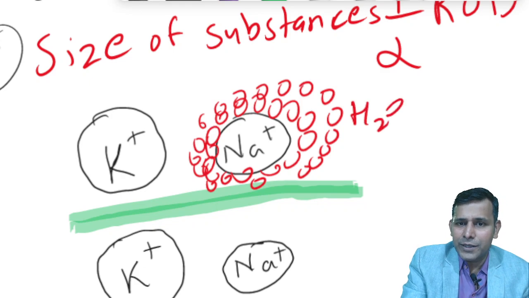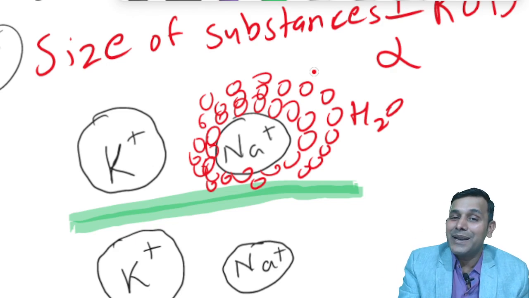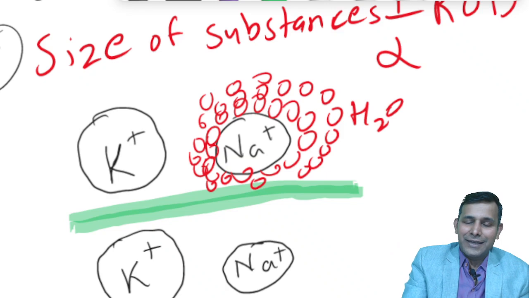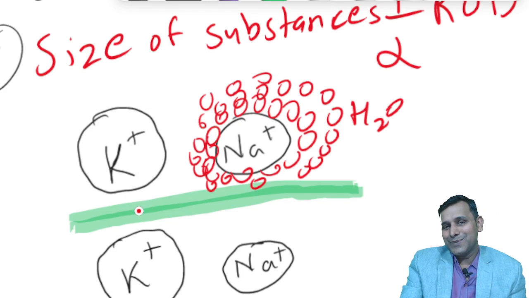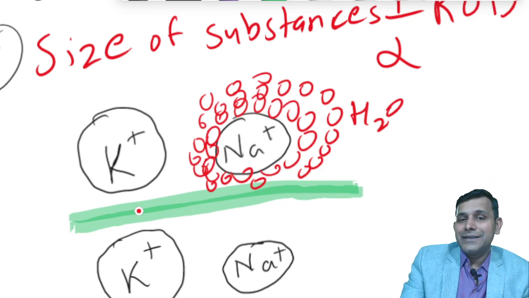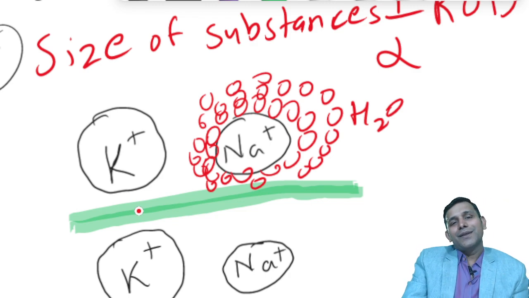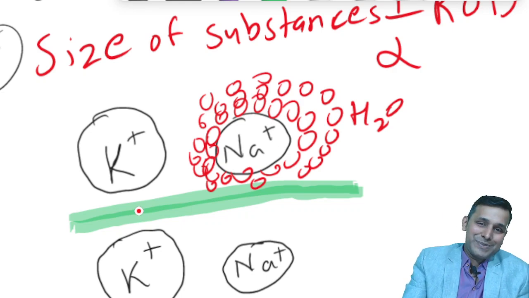So the water molecules gather around the sodium ion, causing the sodium ion to become much larger than the potassium ion. The potassium ion is a non-celebrity, so it doesn't attract the neighboring water molecules, and hence the potassium ion looks quite smaller compared to the sodium ion. So the sodium ion is always hydrated, and therefore it is practically bigger than the potassium ion, and therefore the sodium ion diffusion also becomes less than the potassium ion.